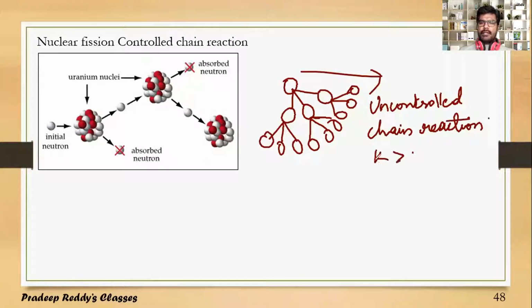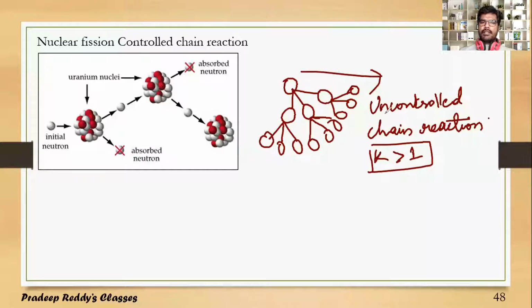In uncontrolled chain reaction, K is greater than 1. First generation rate, second generation rate, third generation rate. If you take the ratio of that, it is said to be K. The generation rate is increasing. The ratio of second generation to that of first generation is greater than 1. So this is uncontrolled chain reaction.